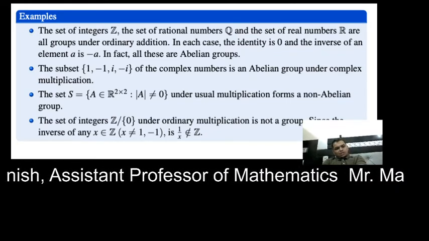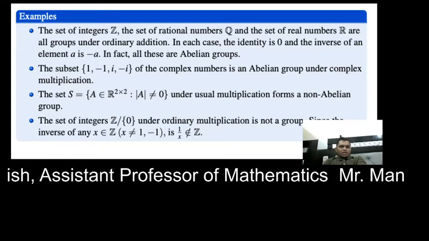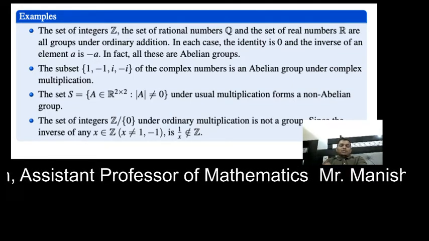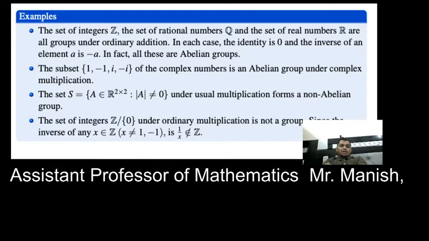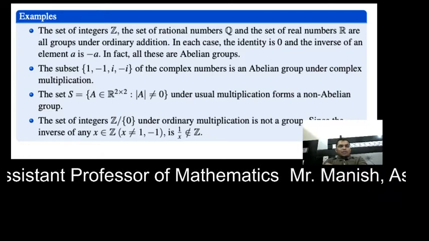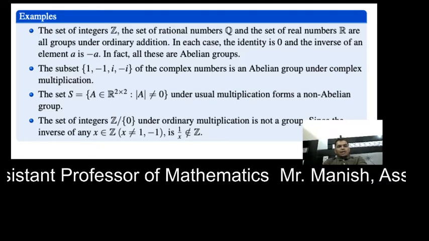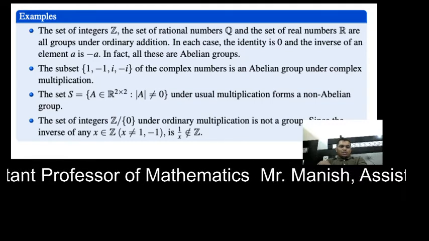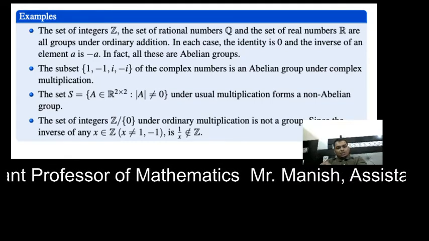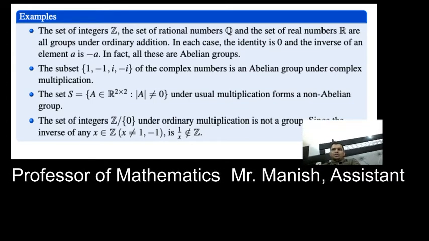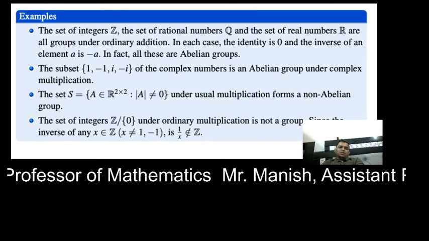If you take the binary operation as addition, then for every element, for example 4, the inverse will be minus 4, and 0 will be the identity element of these sets under the binary operation plus, because if we add 0 to any element, that does not affect that element.